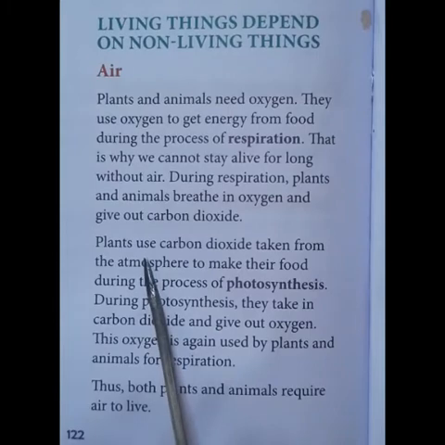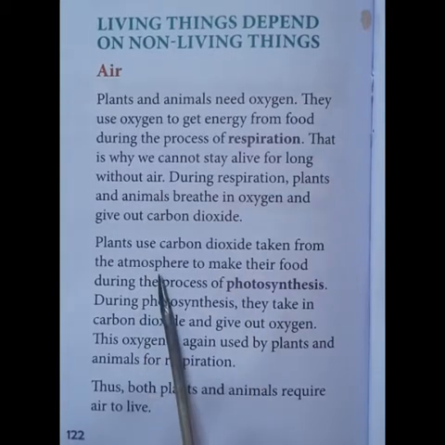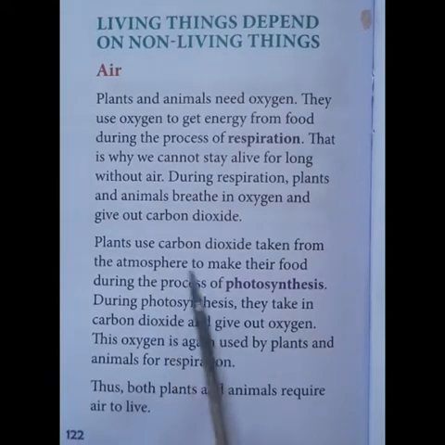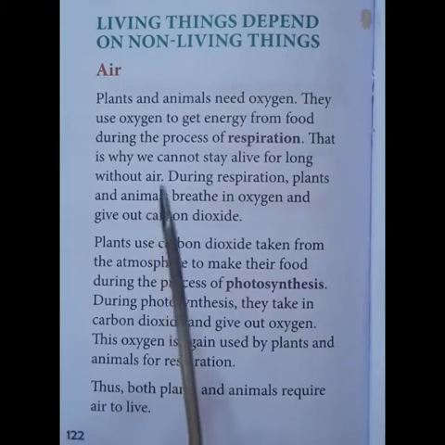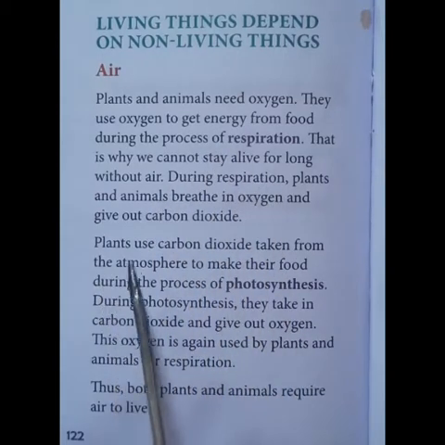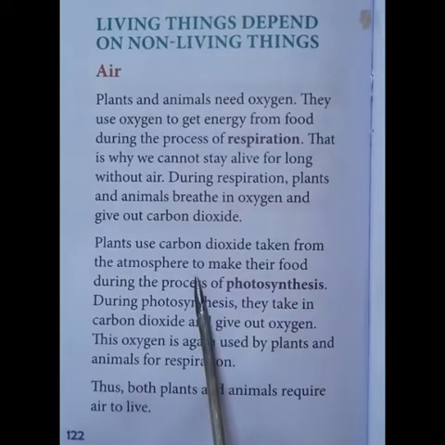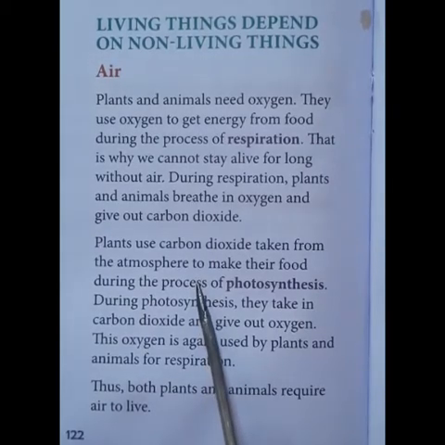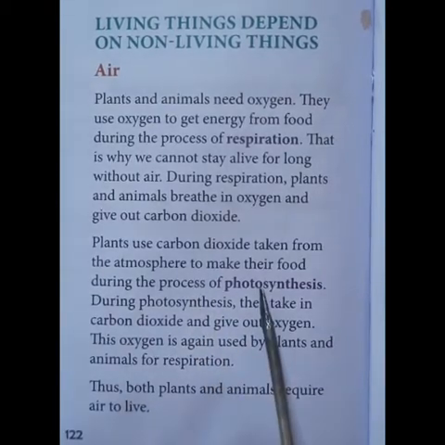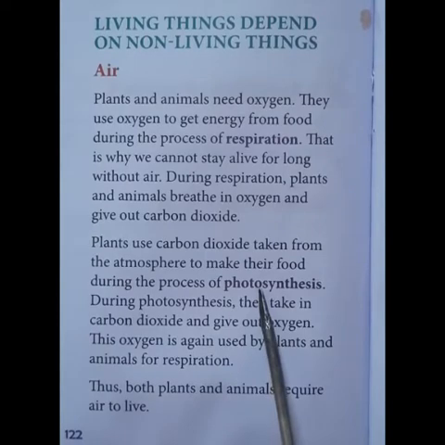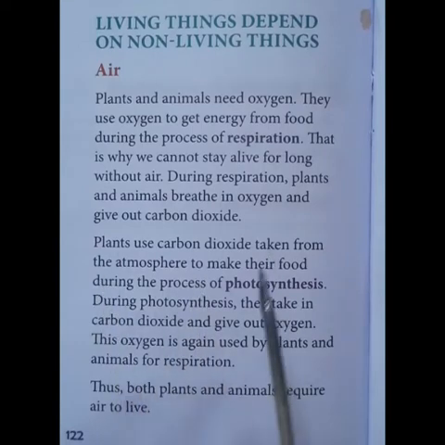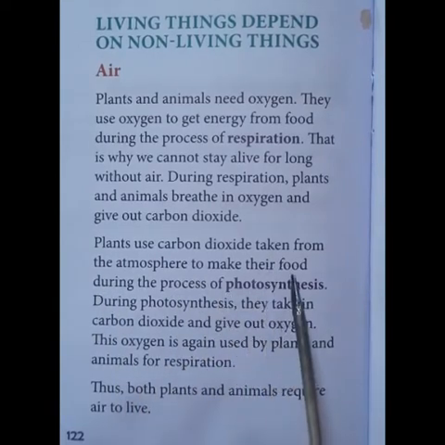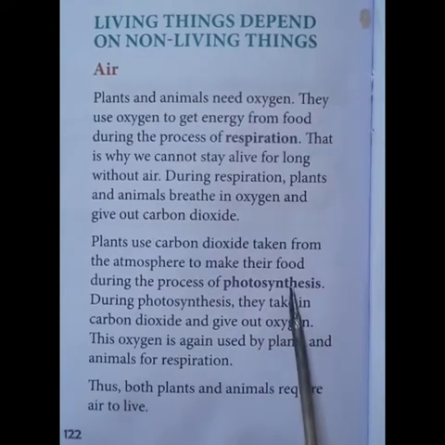Plants will use carbon dioxide taken from the atmosphere in order to make their food during the process of photosynthesis. Now we all know how animals will use the oxygen. So plants, other than taking oxygen, will also take carbon dioxide in order to prepare their own food. That is, during the process of photosynthesis, plants will use carbon dioxide from the air, and by using carbon dioxide, they will synthesize their own food. That process is known as photosynthesis.